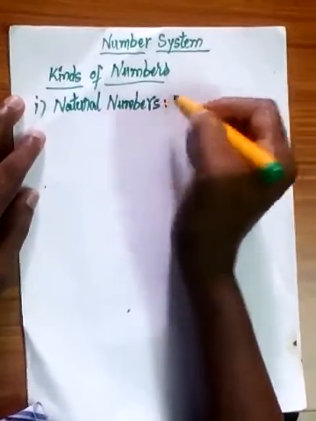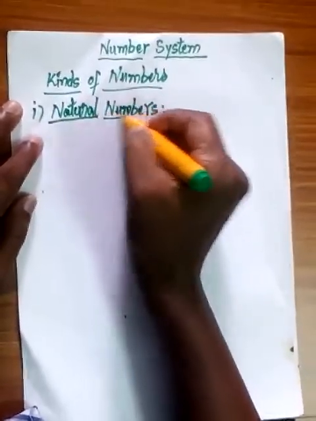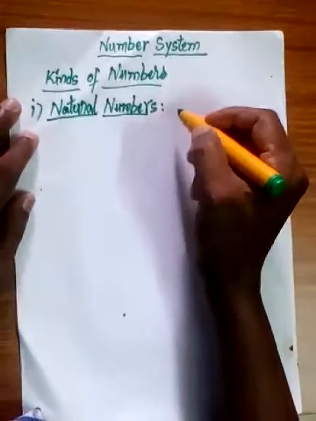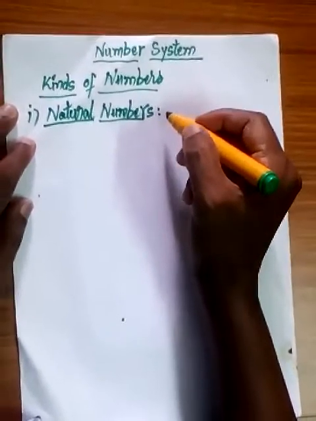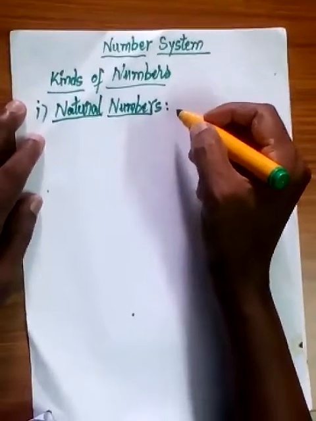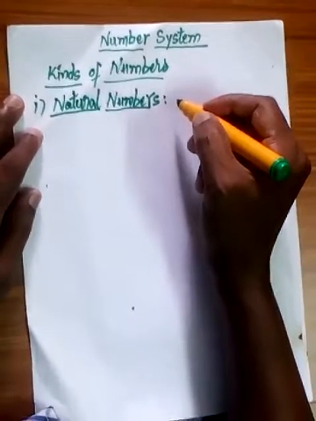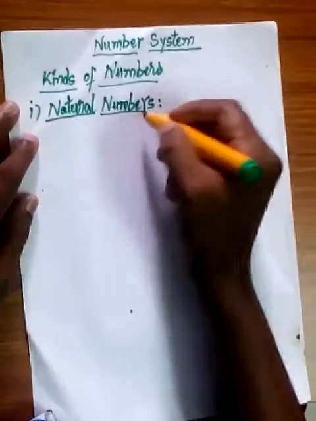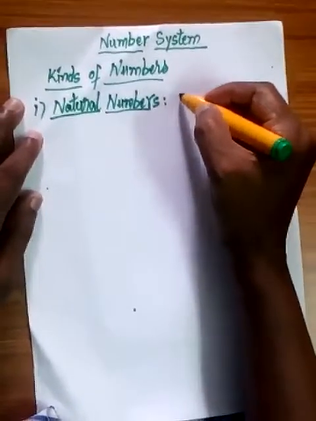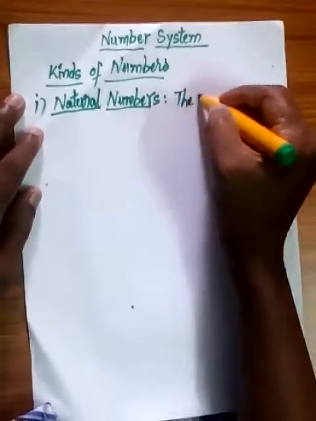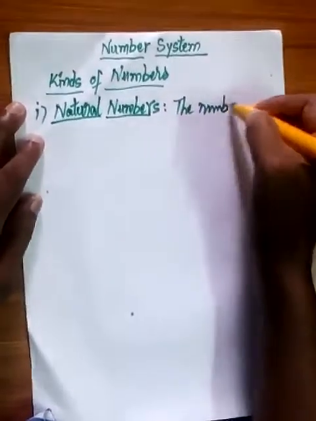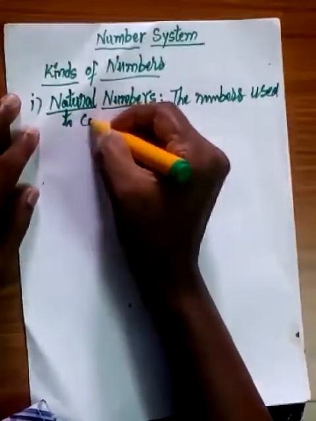Natural numbers means the numbers which we use to count the objects in our daily life. So natural numbers are the numbers used to count the objects.